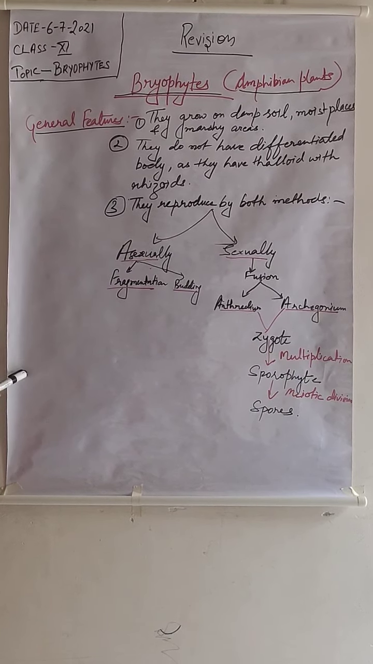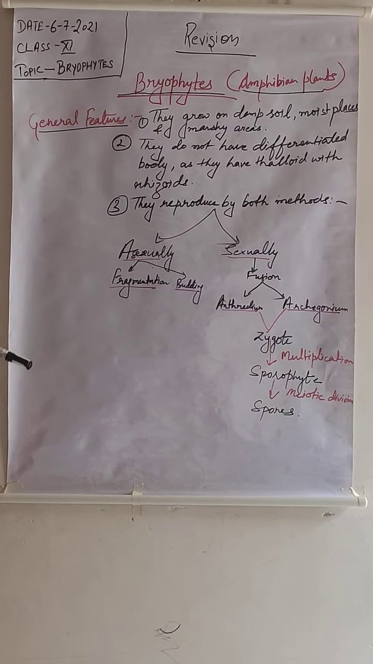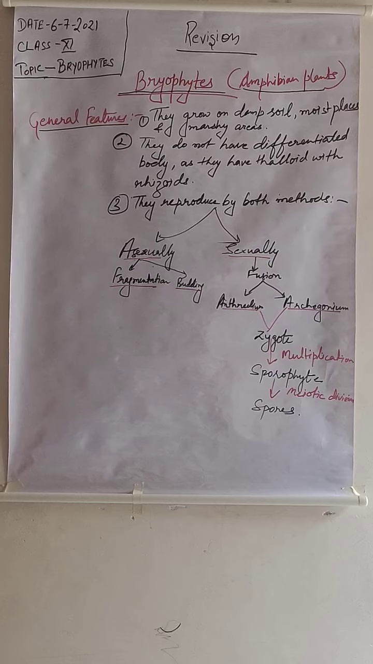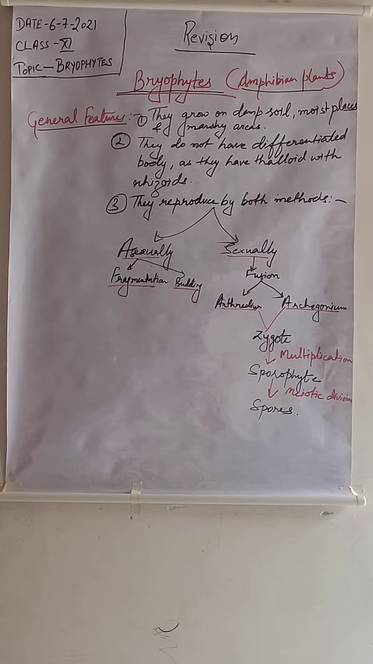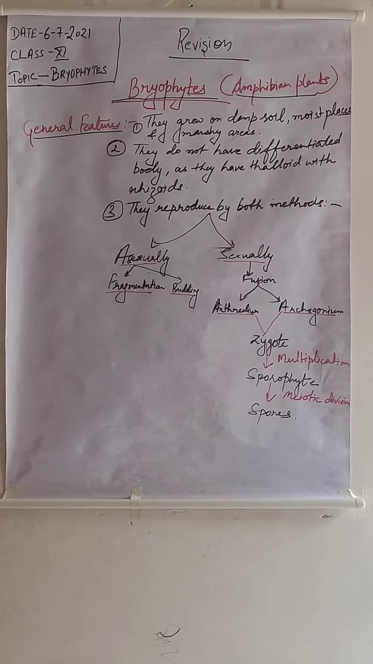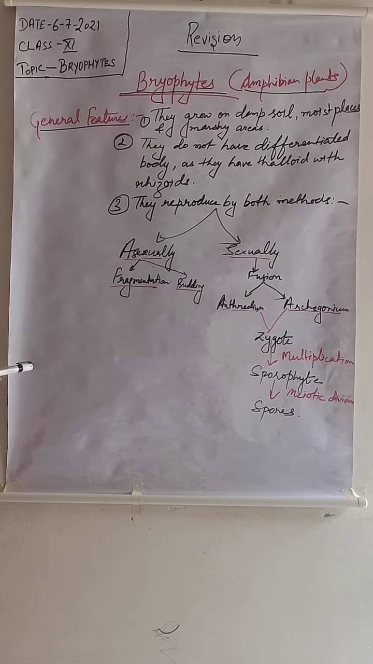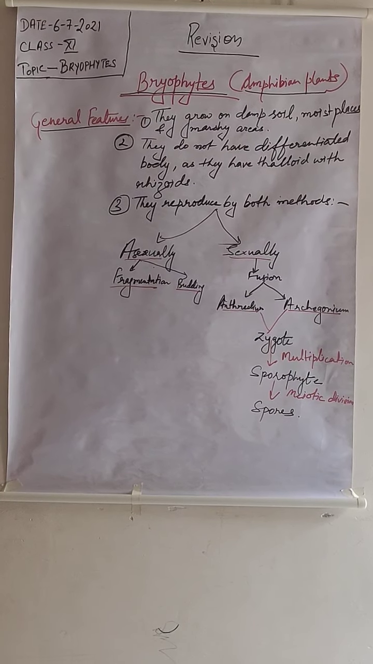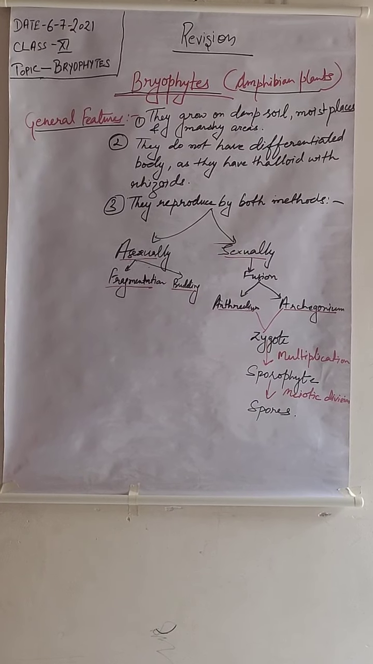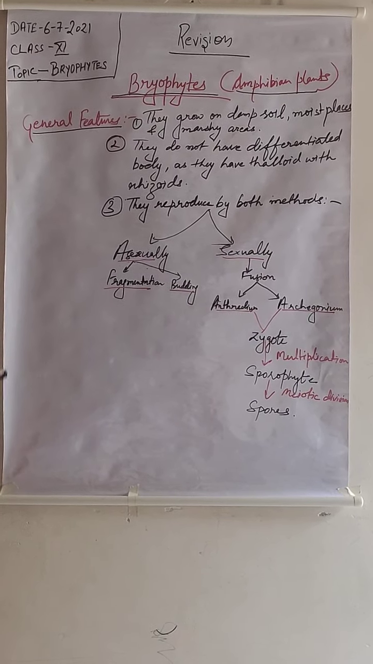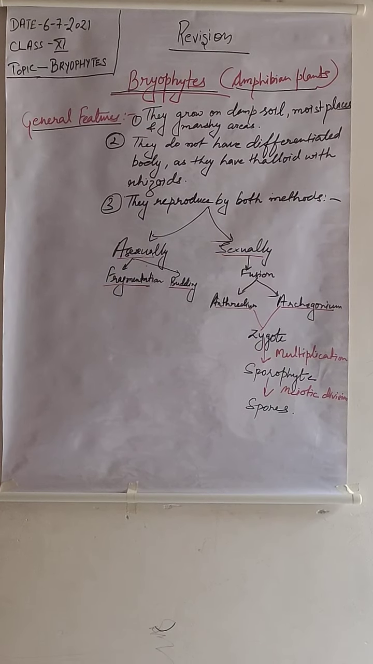And why do they use water? Because they will use this water for sexual reproduction, as they depend on water for the pollination purpose. So as half of their body portion is found on soil and half is dipped inside the water, they are called amphibian plants. They are generally found in damp soil, moist places and marshy areas.